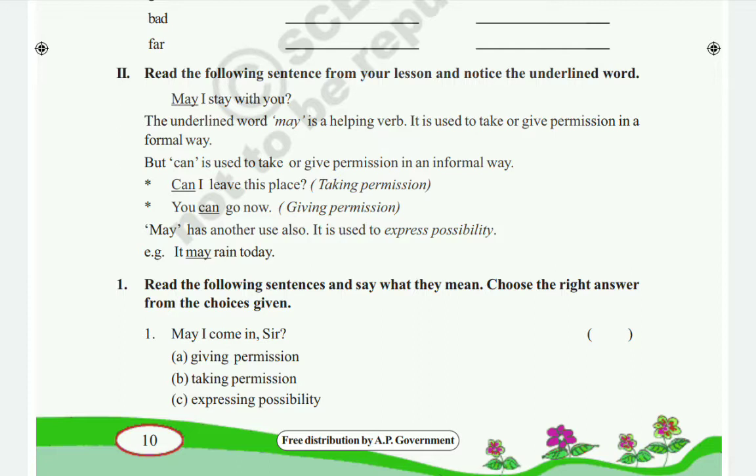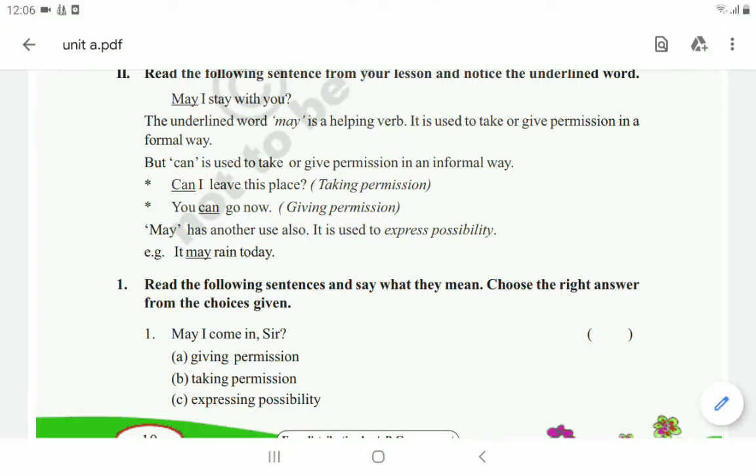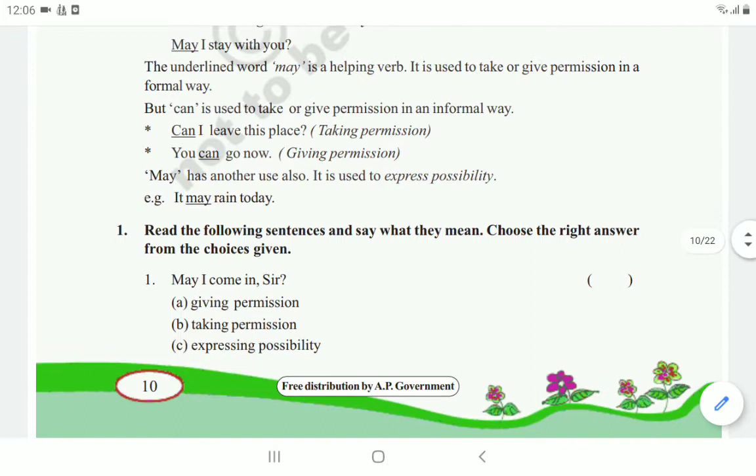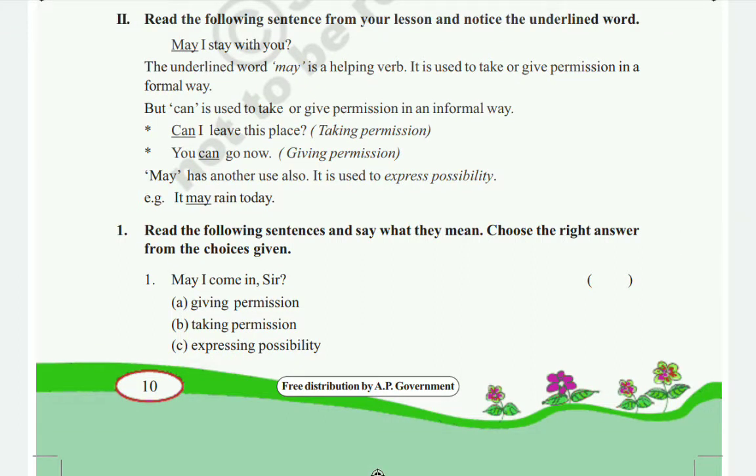Next, can is also one of the helping verbs. This can is used to take or give permission in an informal way. So may should be used as the helping verb in a formal way. Formal way means some respectful way. Can is also a helping verb, but it should be mainly used for giving permission in an informal way.